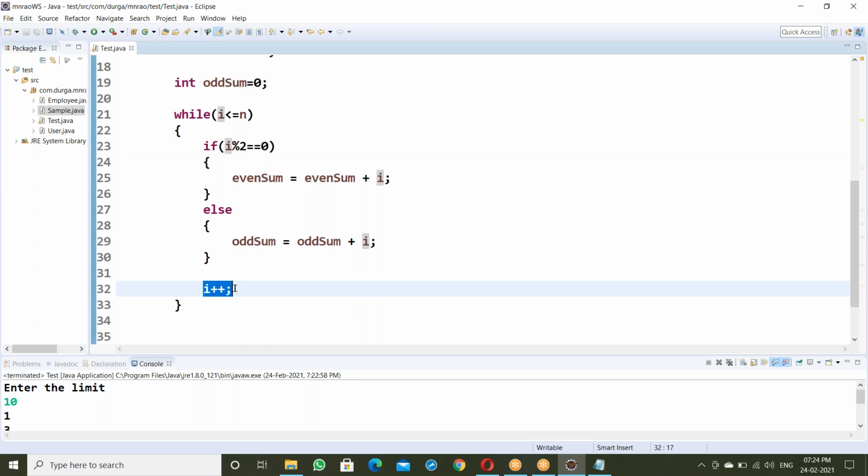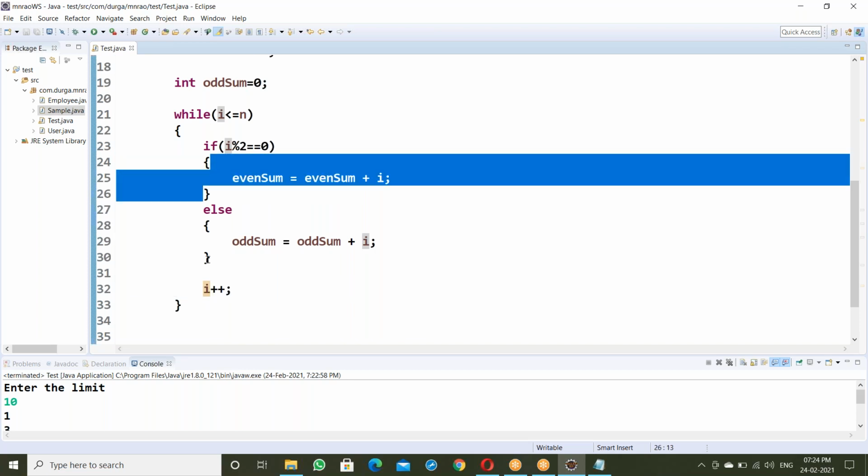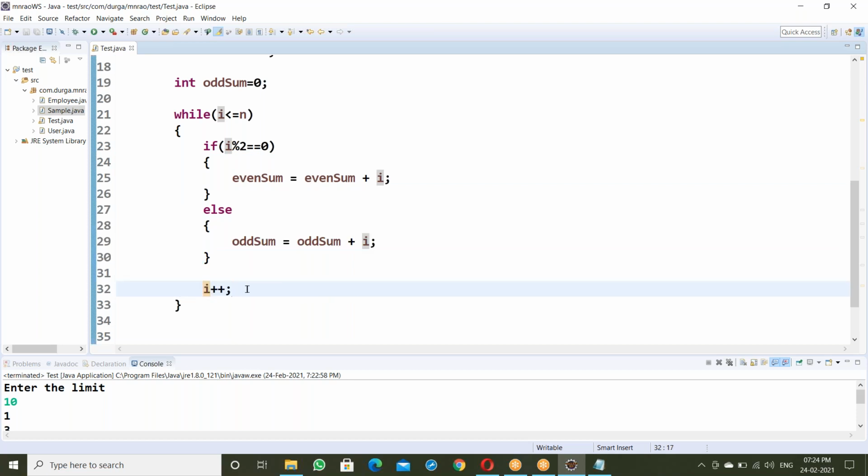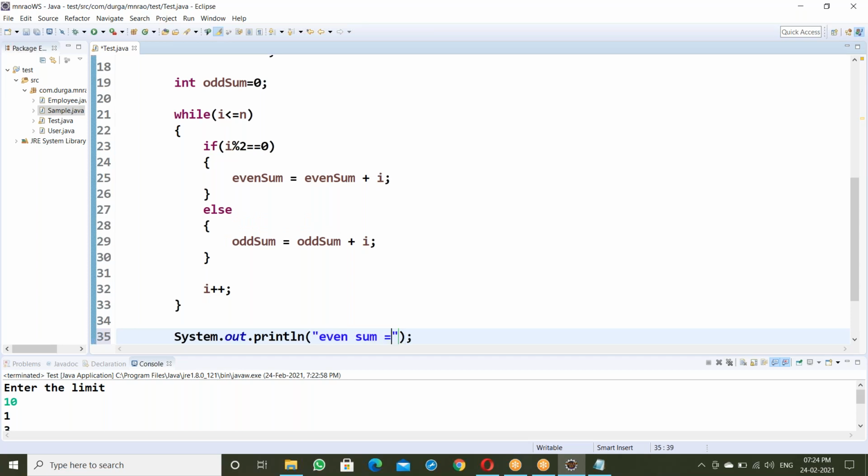See, I plus plus is a common location, right? After executing the true part, go to I plus plus. Even for the else part also go to I plus plus. That's it, it's a common location. System dot out dot println, even sum is equal to here, that's even sum.